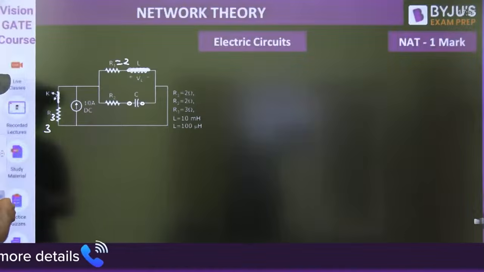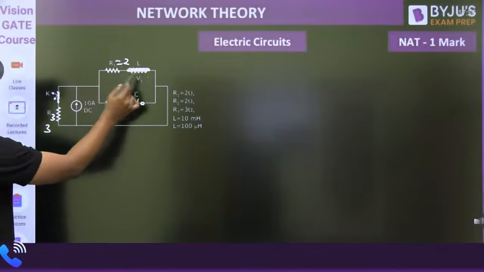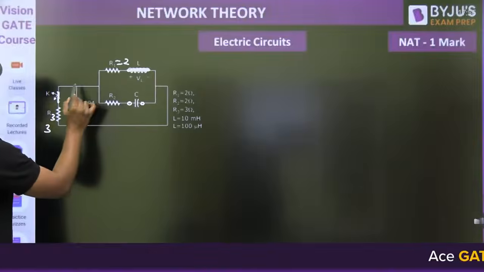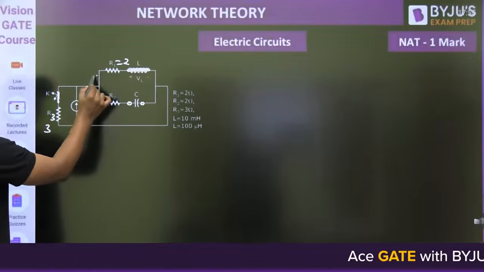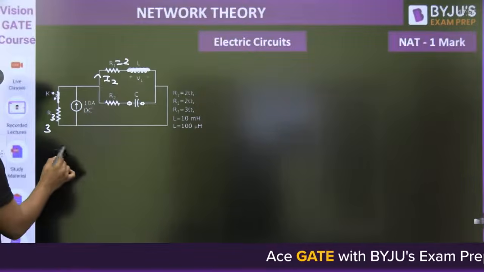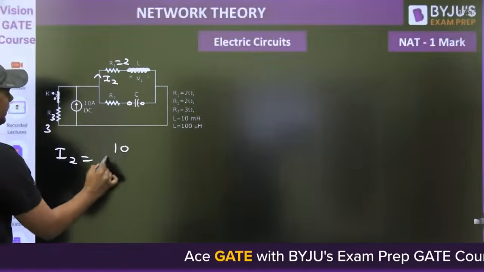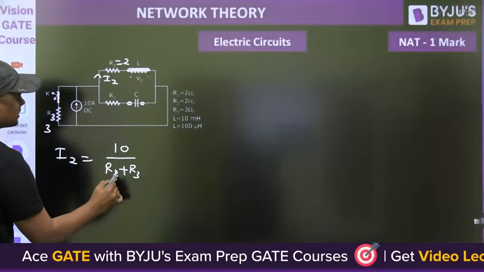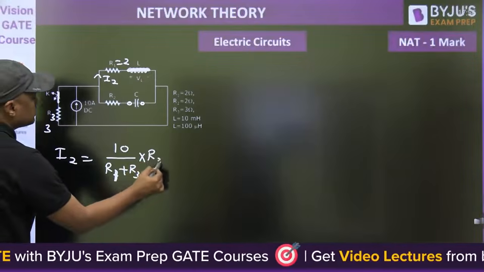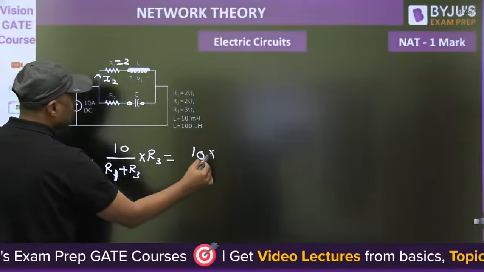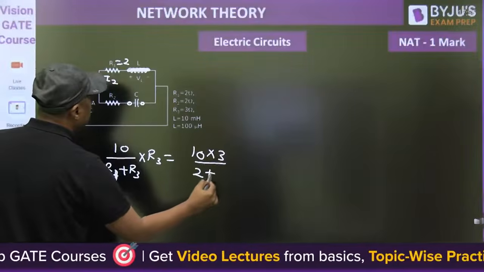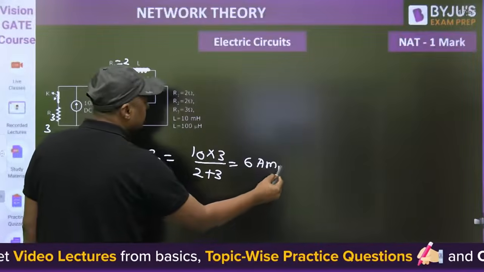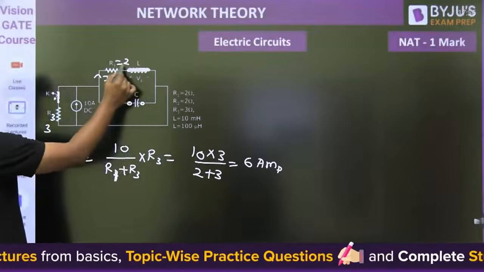According to the current division rule, what is the current through the 2 ohm resistor here? Because it is an open circuit, there will be no current through the capacitor. This current will divide into 2 parts. So what is the current here? I2 will become 10 divided by R1 plus R3, into R3. 10 into 3 divided by 2 plus 3. That will become 6 ampere. And this current will pass through the inductor.